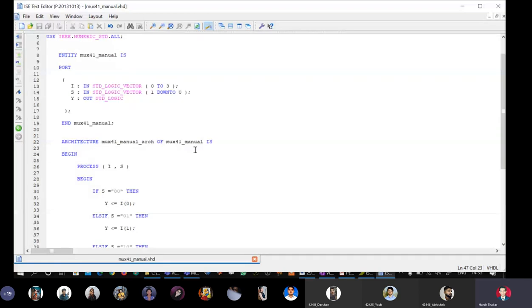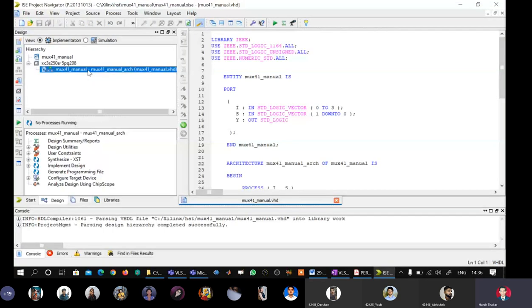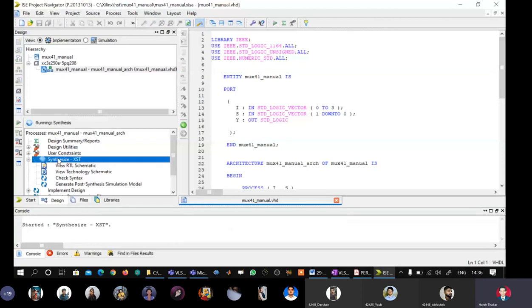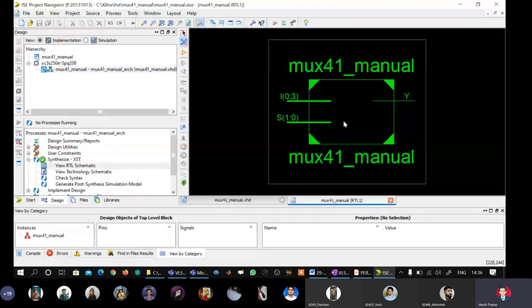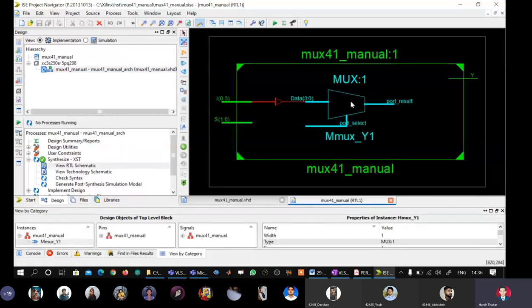So I will go to the file, and it's already saved. I will just select my VHDL file, go here and just say synthesize. Very good. So it's done. Let us see what is the RTL schematic. Again, same as before, everything remains the same inside. Okay, no, everything is not the same inside.